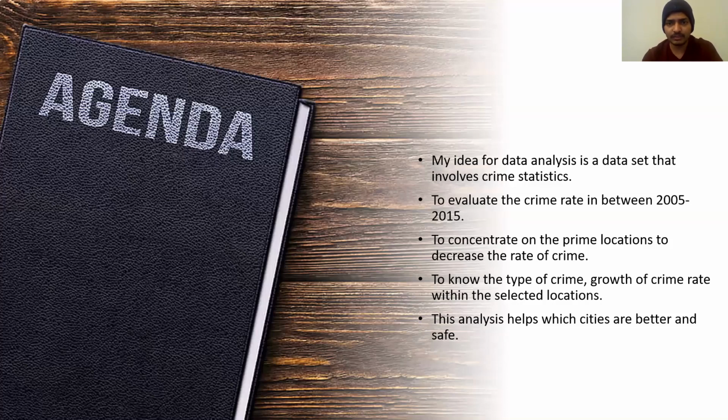So, to concentrate on the prime locations to decrease the rate of crime. It means to concentrate on the prime location, where which cities have the highest crime rate. We have to target them, to get rid of the cities and be careful in those cities, and to know the type of crime, like what type of crime it is, a murder or a robbery, or a property crime, property or non-negligence, etc.